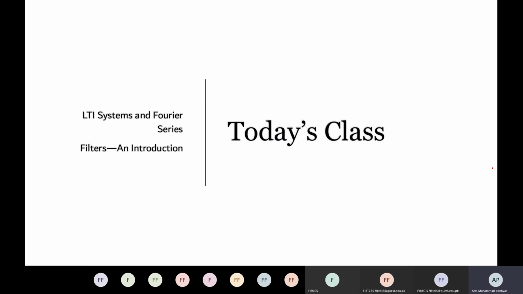In today's class, we will be discussing discrete Fourier series and its relation with LTI systems, and we will be looking into the introduction of filters as well. What are filters? Why are they used? And what are the various types of filters?